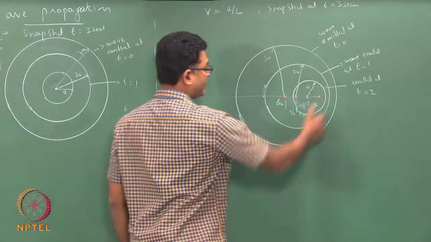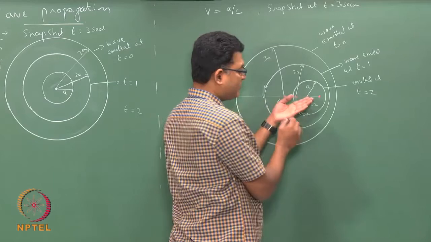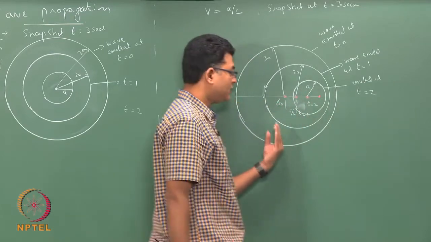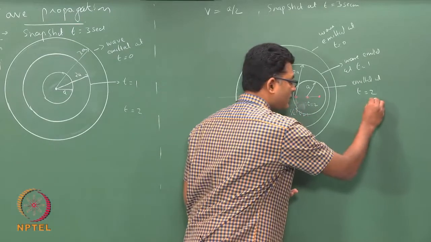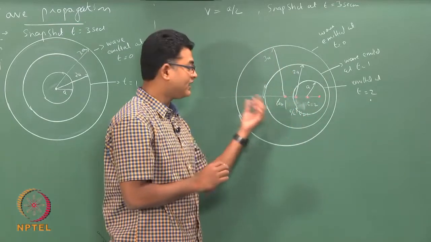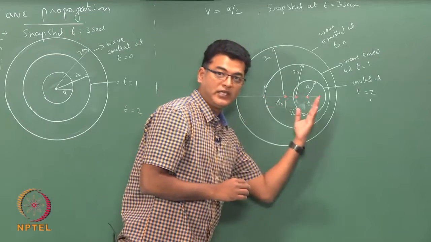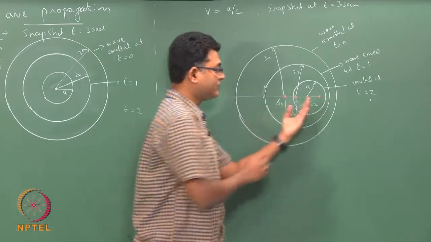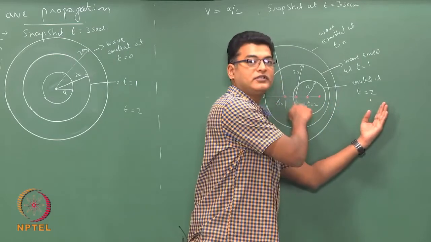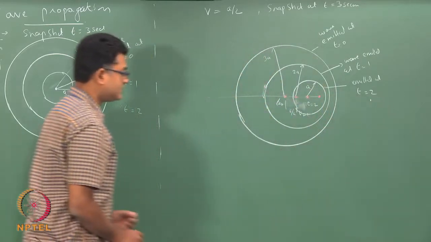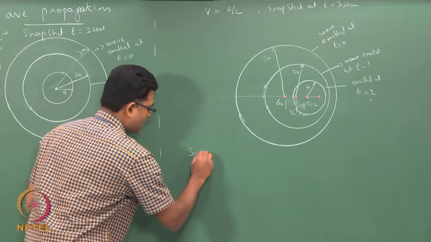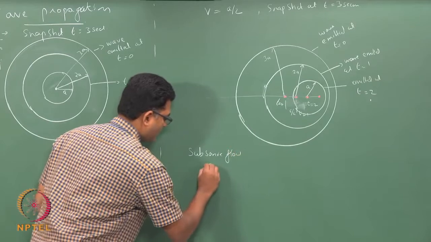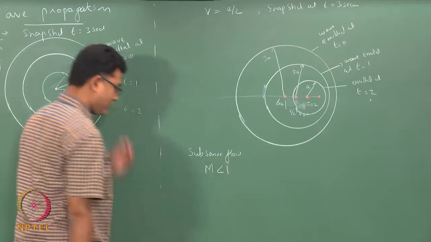So, you have a wave that is moving, and the source is moving behind the wave; the wave is always ahead of the source. So, the point here would somehow know that the source is coming before the source reaches that point, because the wave is going to reach before the source. This is the case of so called subsonic flow, where M is less than 1.